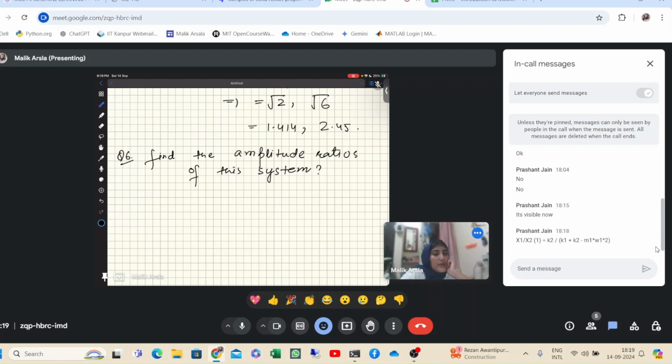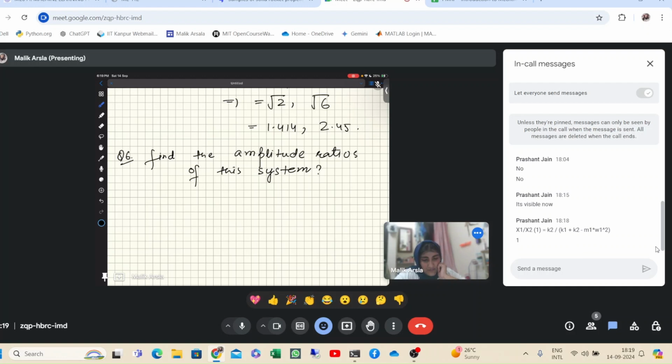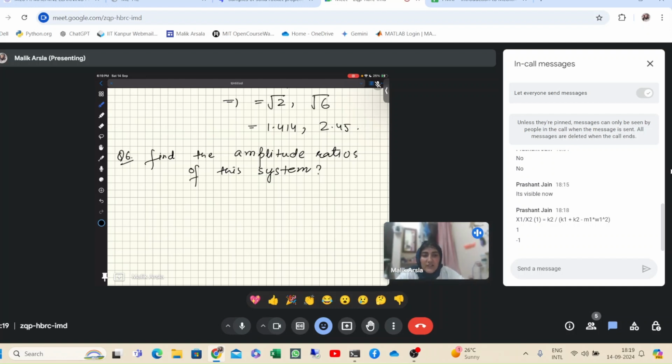From directly solving the simultaneous equations, that is how you get the form of this. So you're getting 1 and the other value is minus 1. Yeah, that is correct. What about others? Others did it?